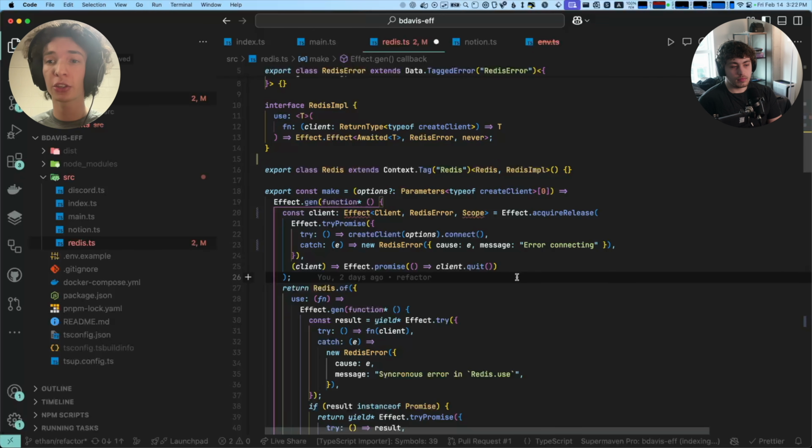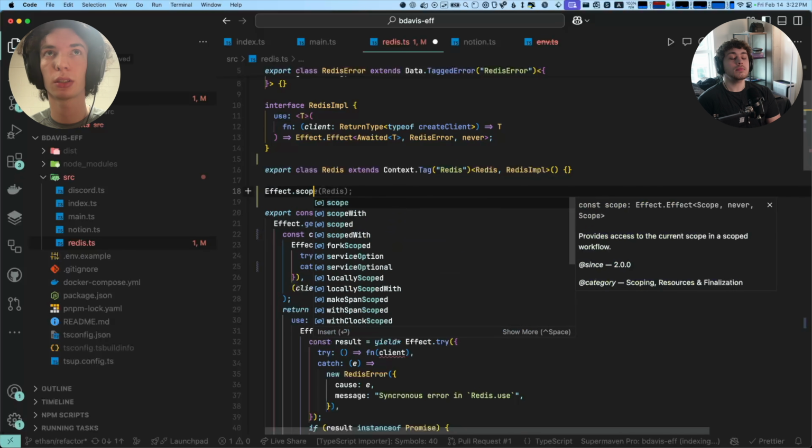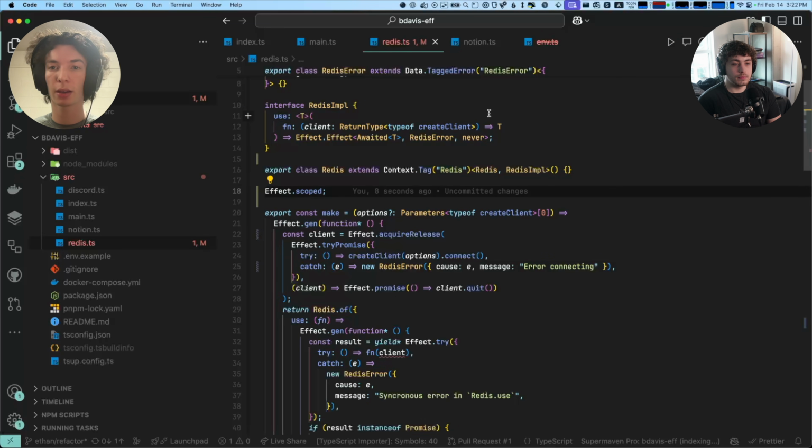There's a combinator called effect.scoped. What this does is take an effect that may have a scope and remove the scope. Internally, an effect gets a scope when something inside it has a destructor.